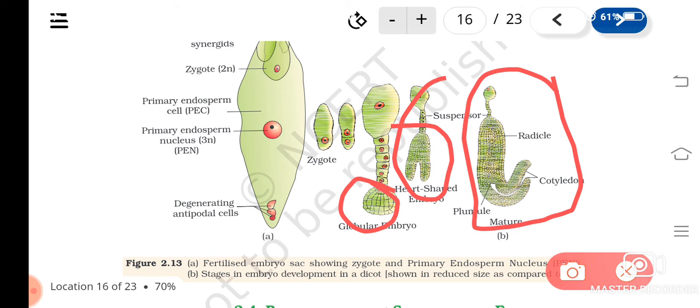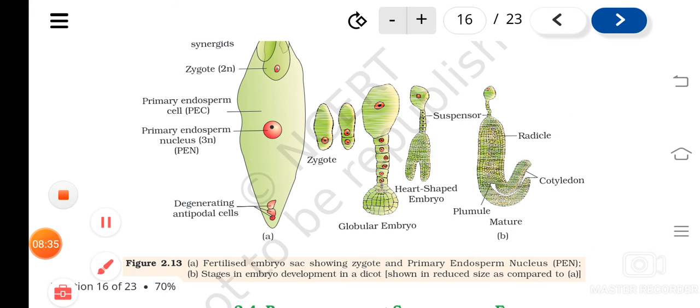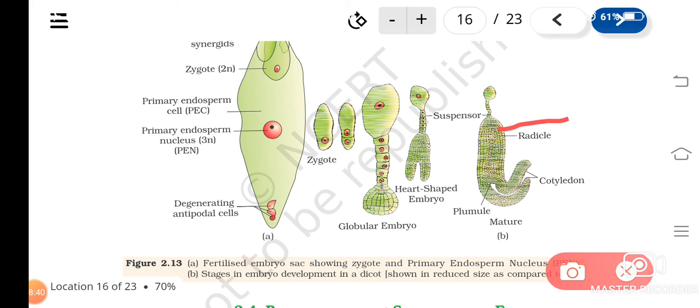So it will have what? You can see a radicle, then two cotyledons, and then this part is the plumule. As you know, the radicle will give rise to the root system, the plumule will give rise to the shoot system, and the cotyledons are storing the food. For the development of the zygote into the mature embryo stage, they need energy, reserved food.